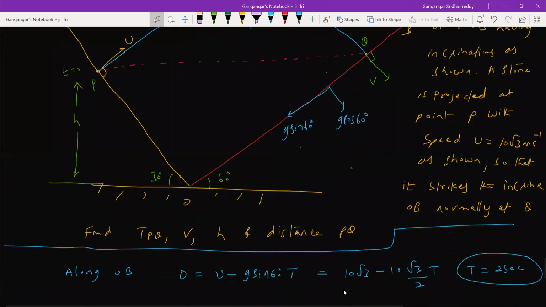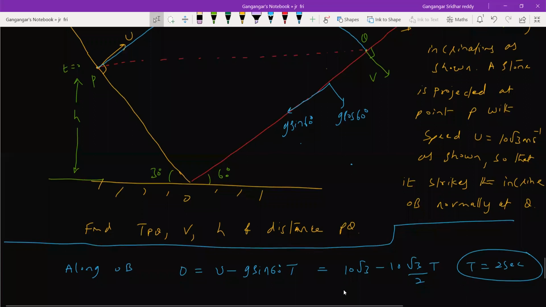Okay, fine. So once we get the time of flight, what is the other thing? It is asking to get the value of v. How to get the value of v? What type of motion will it describe along OB? Retarding motion. Along AO, because of g cos 60 degree, it will accelerate, no? Please observe the point P now. When it moves from P to Q, how will g cos 60 act? It will act along AO or along PO. So because of g cos 60, it will accelerate, and finally, when it strikes the inclined plane at Q, it will have velocity v.